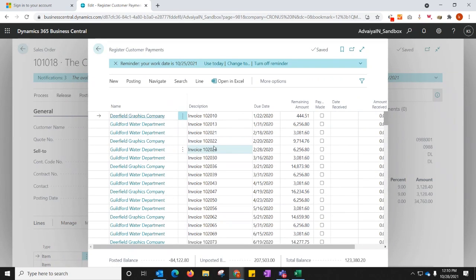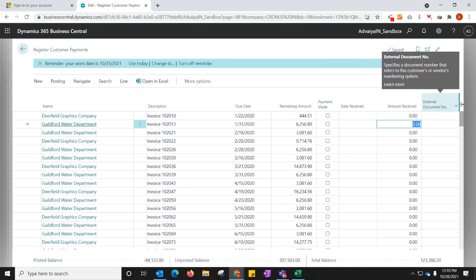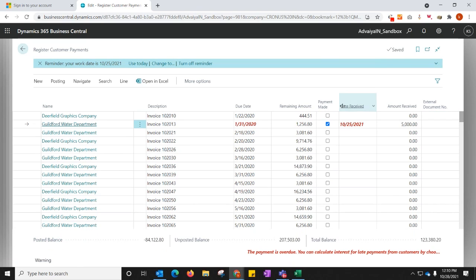So here is the list of invoices generated for my customers. There are multiple invoices pending payment from the customer. So I can just put in the amount that I have received. I might receive just 5,000 out of the 6,200. So I can just mark it as this. It will automatically take the date received and the remaining amount will be adjusted immediately.